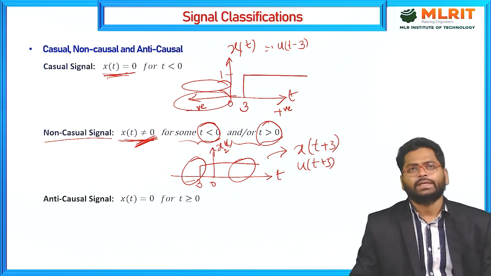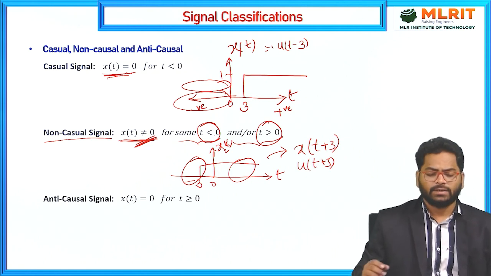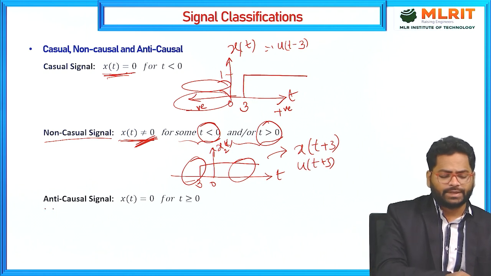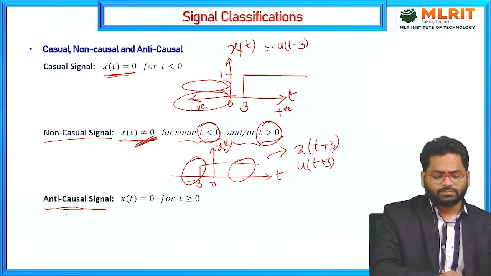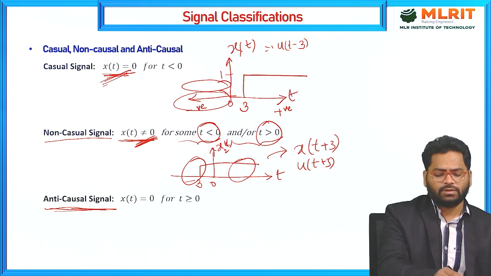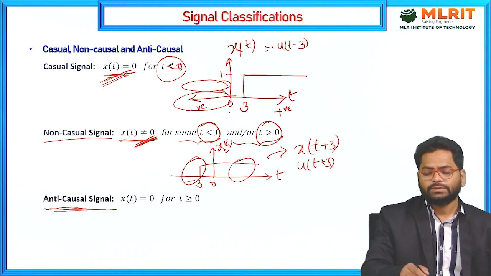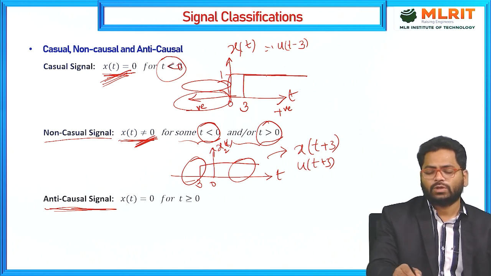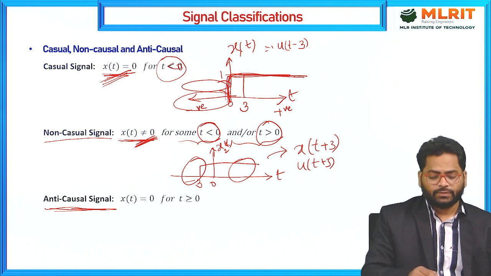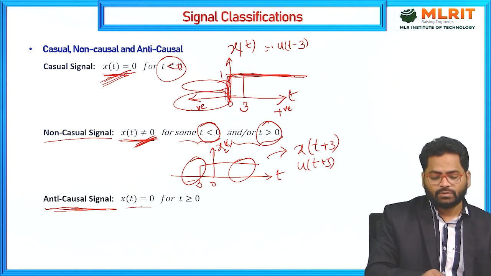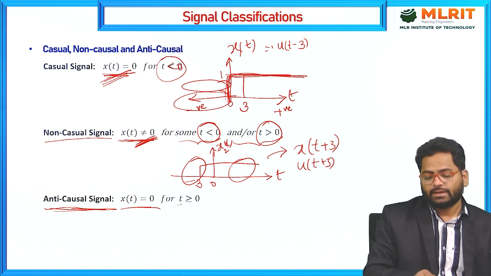Now coming to anti-causal signals. Anti-causal signals are completely opposite to causal signals. Here we take x of t for t less than 0, which may include 0 also. So x of t is equal to 0 for t greater than or equal to 0.